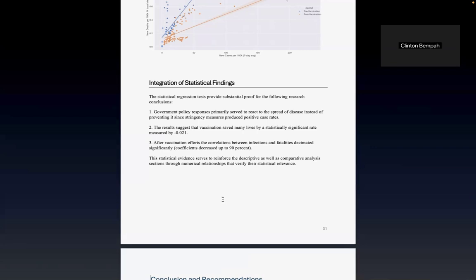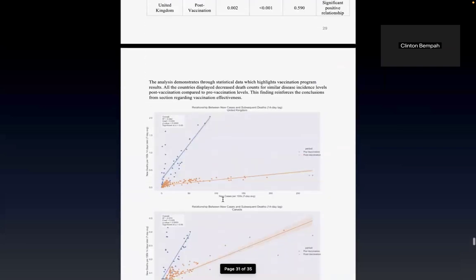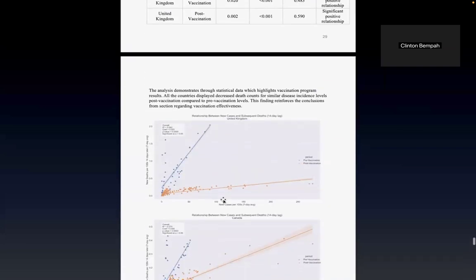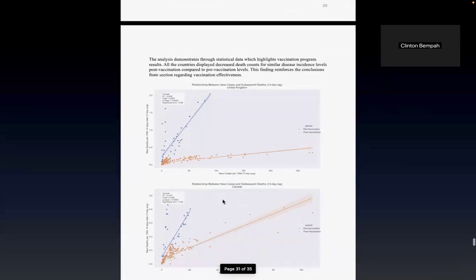We can also see that vaccination versus case fatality rate shows a strong negative correlation, with a coefficient of minus 1.021 and R squared equals 0.521, which shows that a higher vaccination rate significantly reduces mortality. And when you look at new cases versus deaths pre-vaccination and post-vaccination, after vaccination campaigns the same number of cases results in fewer deaths, proving the efficacy.